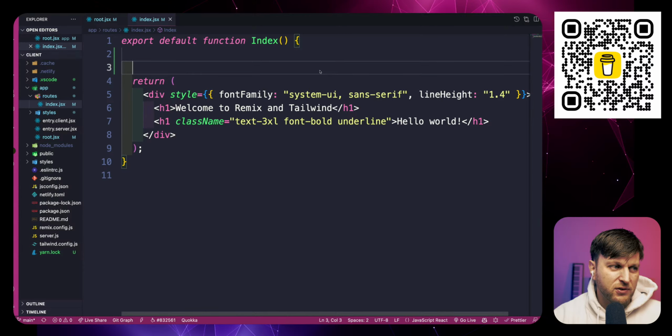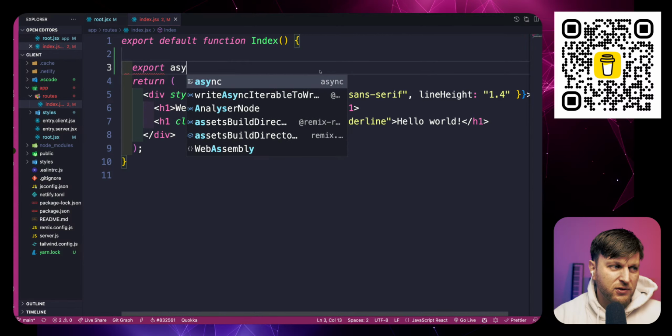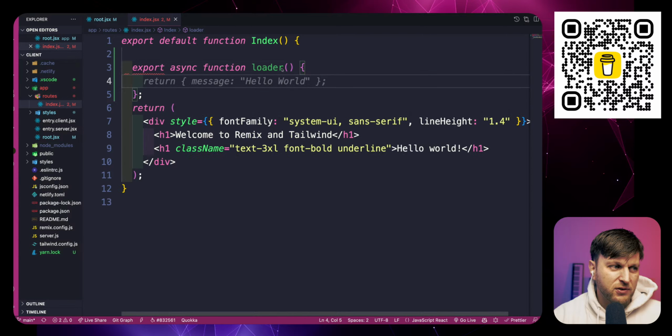So what we're going to do is create a loader function that we could export here, async, and we need to call it loader, not action, Jesus Christ, loader. We need to call it loader because that's what Remix is going to look for. And so we do need to get the naming right. When this runs, all our backend code will have to be here. And so we will get some data and we'll return something from here.